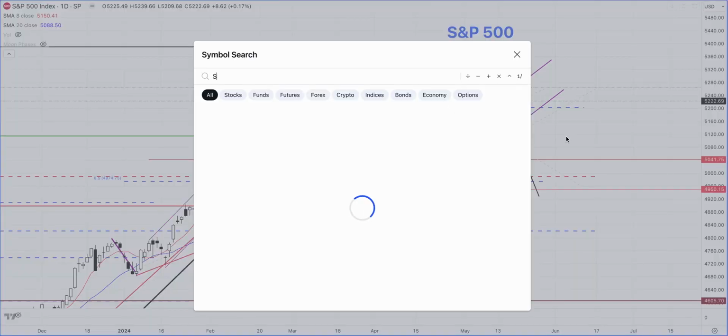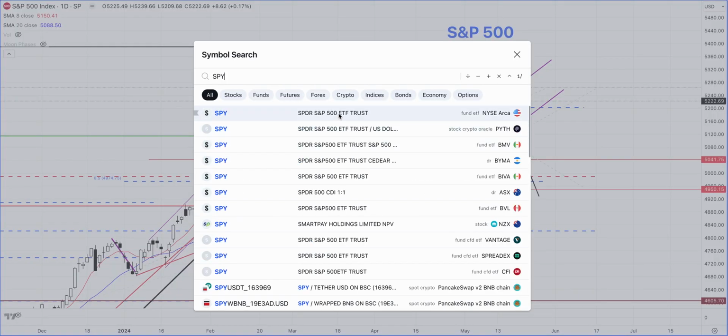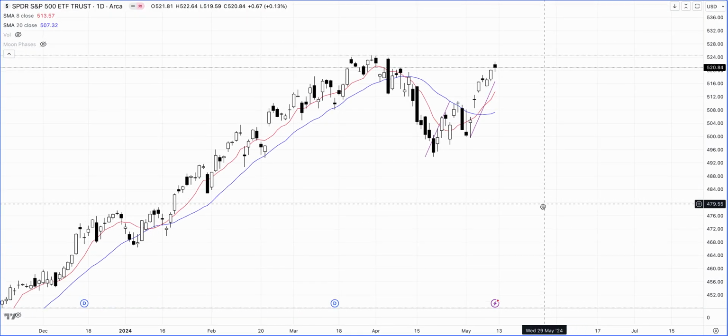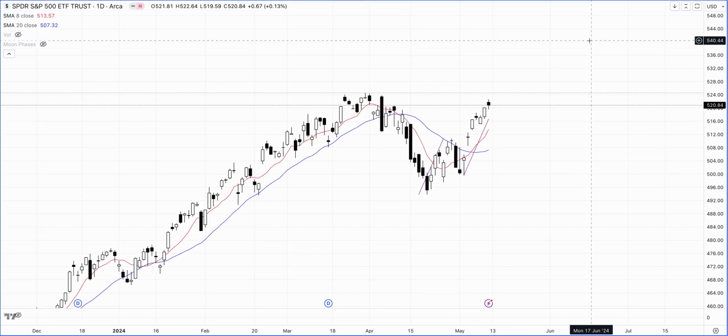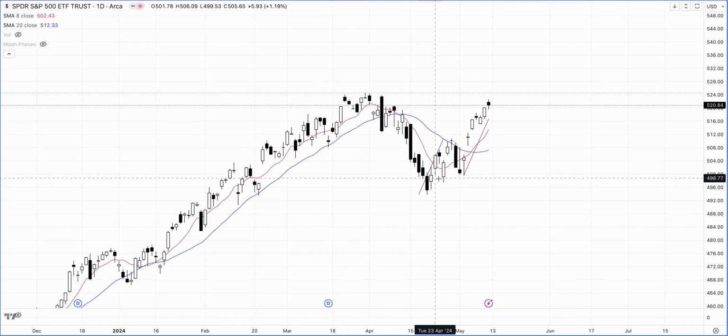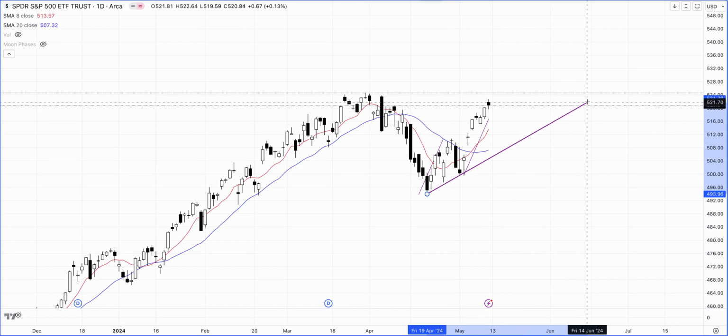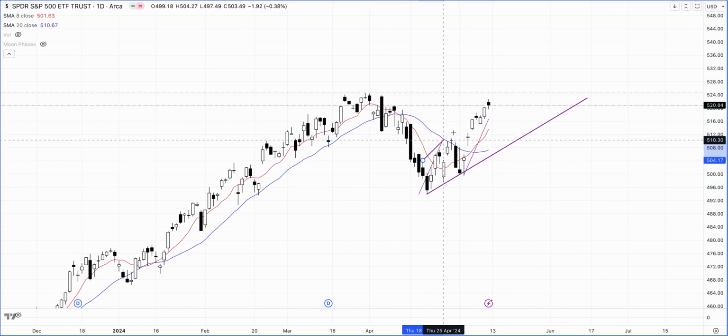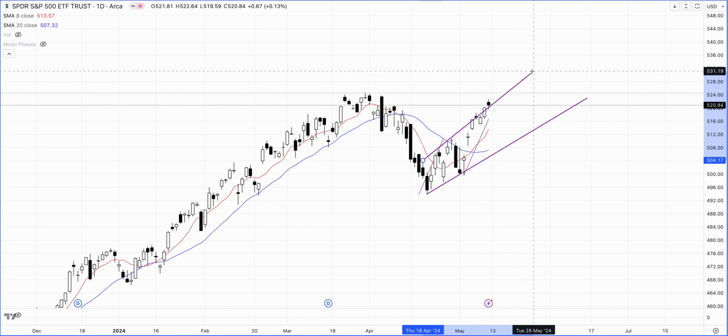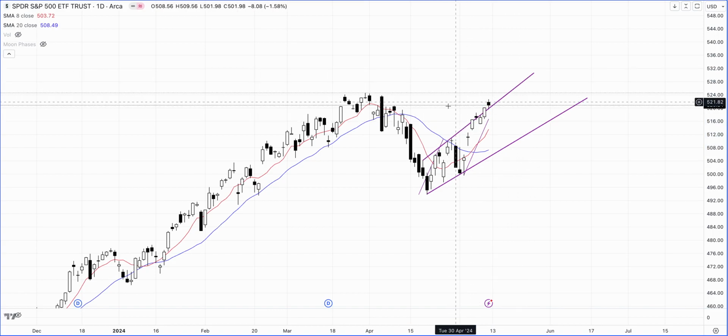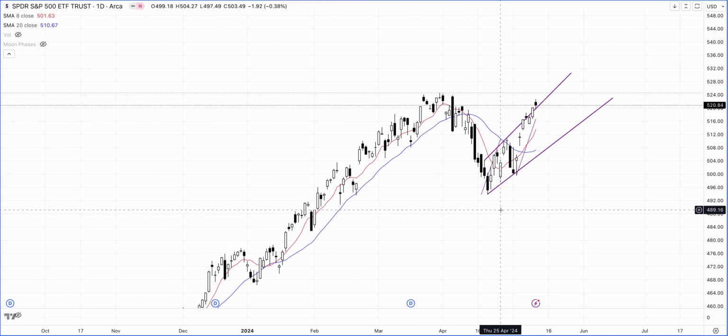Now, if we just take a look at it on the SPY, we have something similar, and here we can have a trend line like this, and then again, you can see a wedge sort of pattern around here as well.